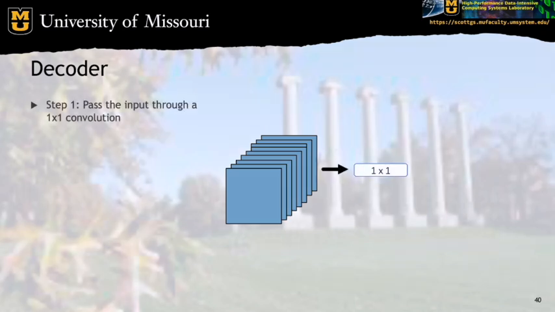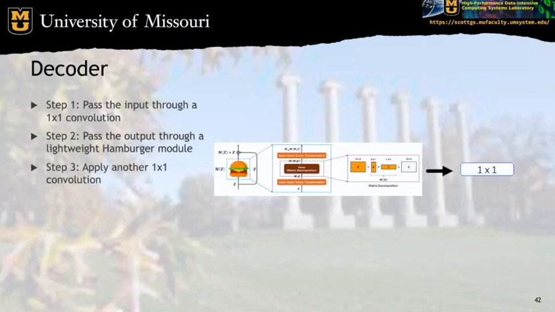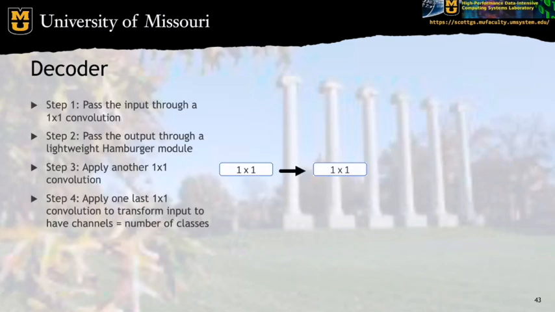First, a pointwise convolution is applied to get a linear combination of the features from the various stages that are used here. Then the output of that is passed into a Hamburger module. Then another pointwise convolution is applied. Finally, there is one last pointwise convolution applied that results in a tensor with the number of channels being equal to the number of classes in the dataset that the model is being trained on.